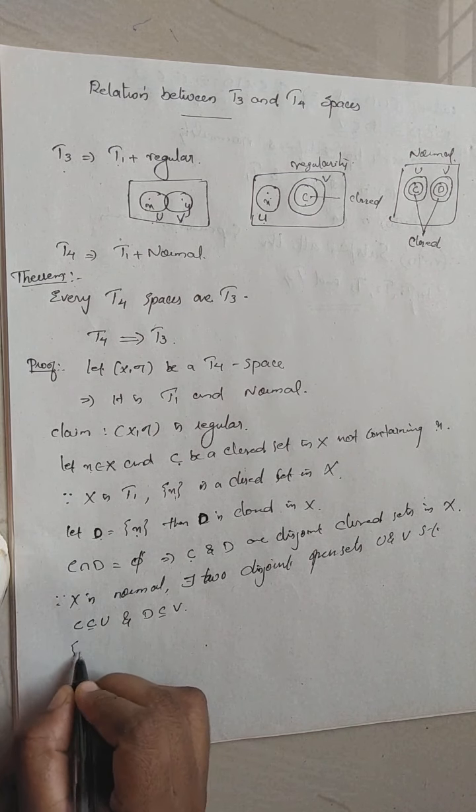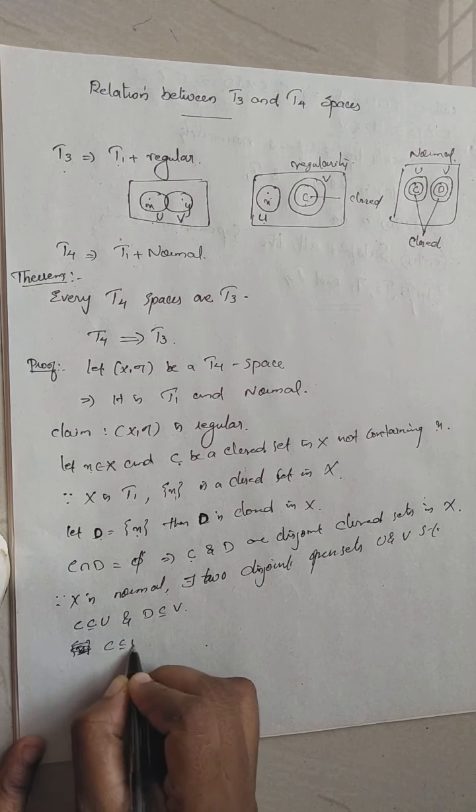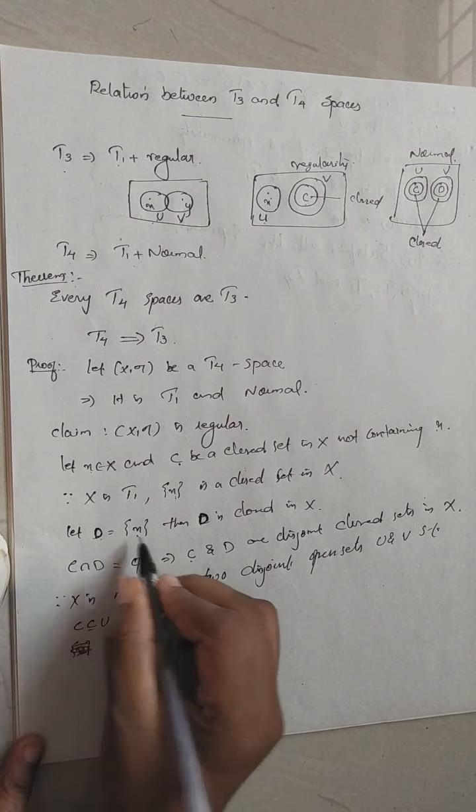What is C? Let D equal singleton X, right?